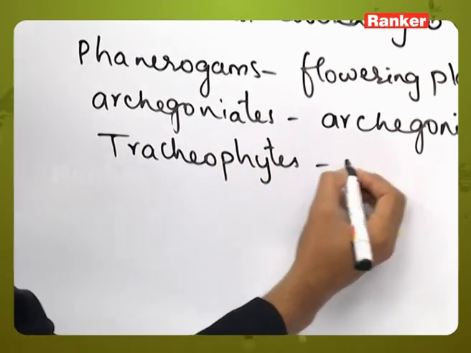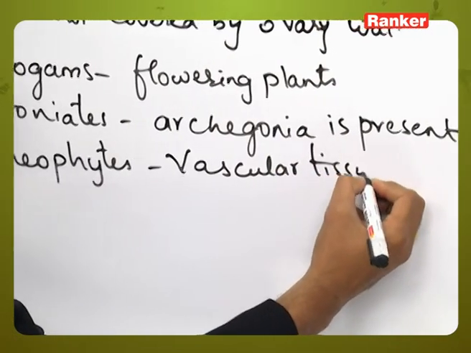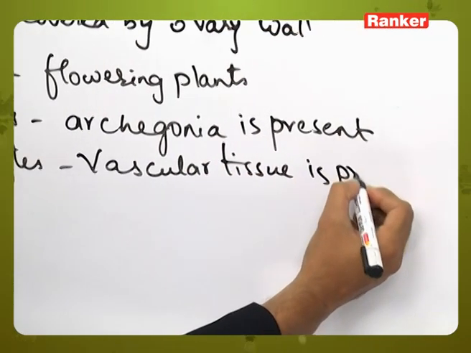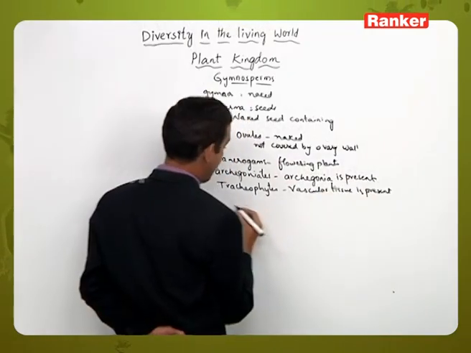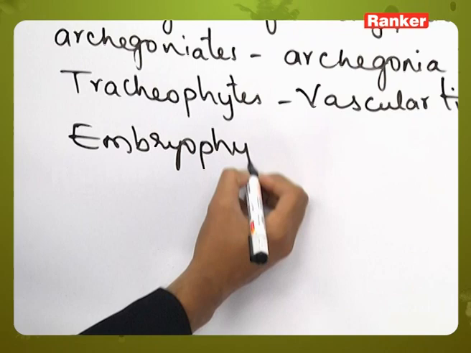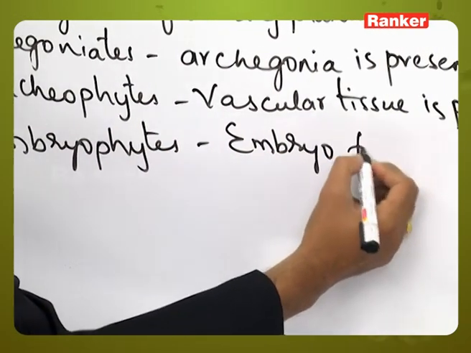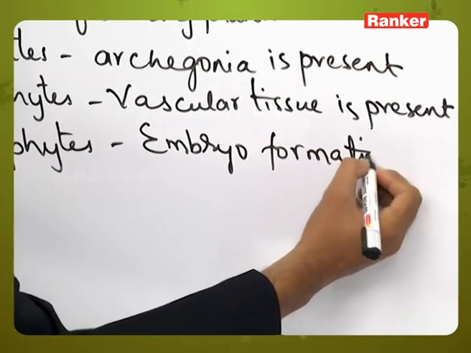Tracheophytes means they have vascular tissue, that is, xylem and phloem are present, and these are part of embryophytes, that is, in the life cycle embryo formation will be present.